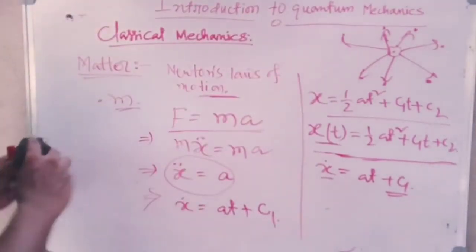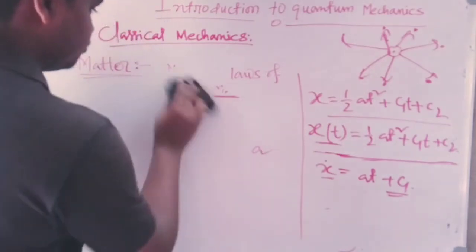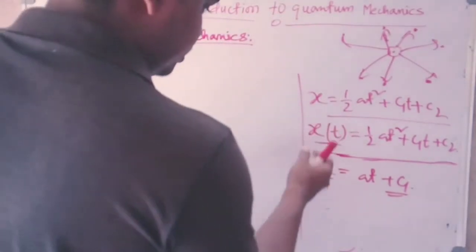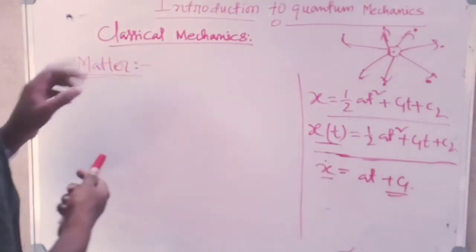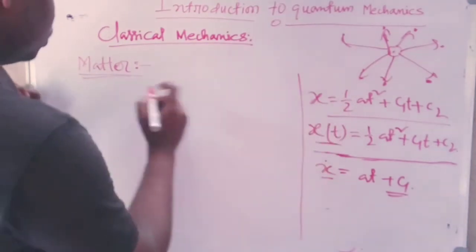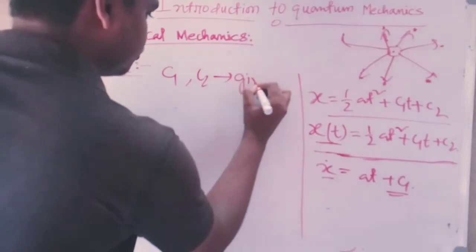But still here there is an important issue, because it is possible to find all the dynamical observables associated with the dynamics of the system only if the values of c1 and c2 are given.